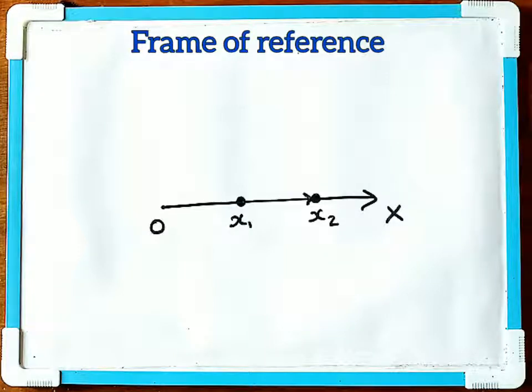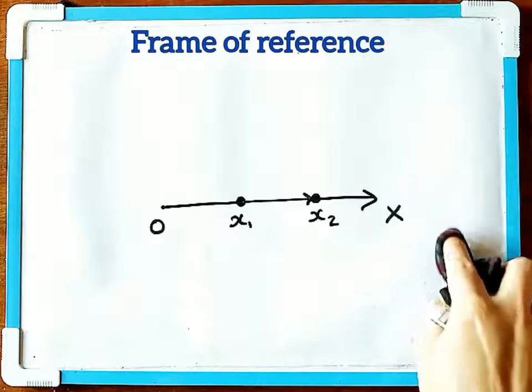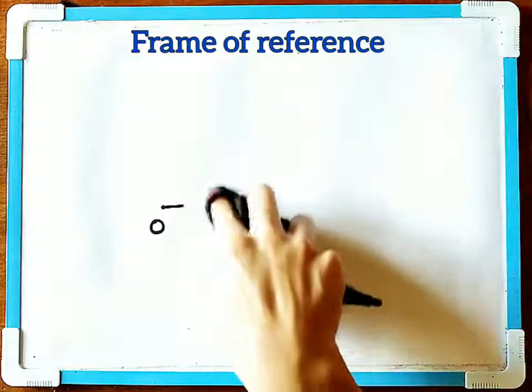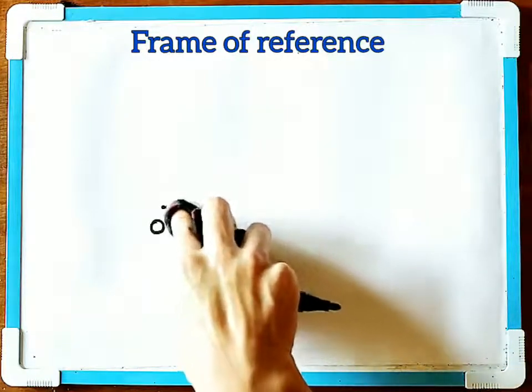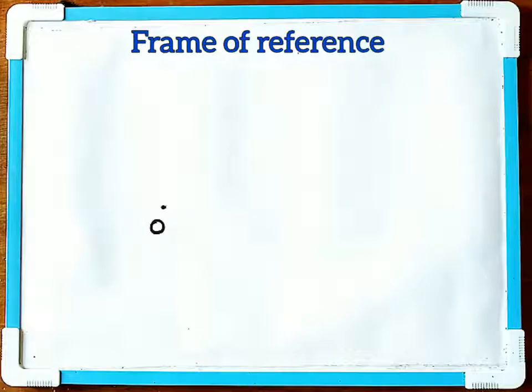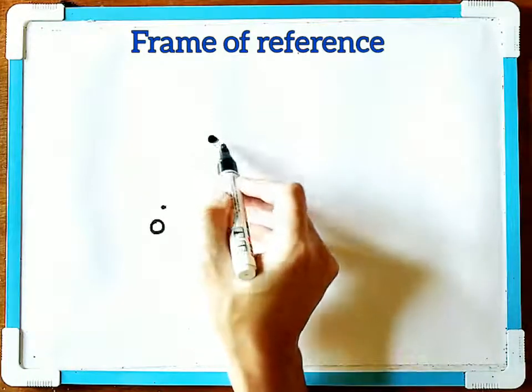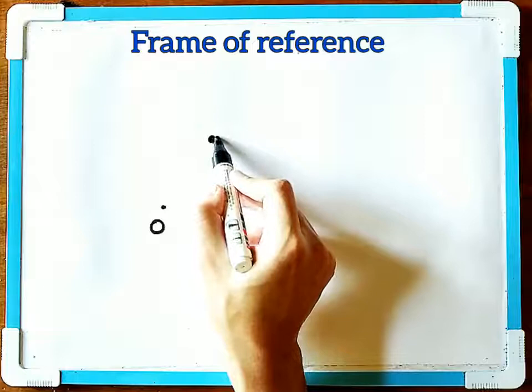Now if your object is moving in a plane, for example the carom board dice or the billiard balls, they are moving on the board, isn't it? So to specify the position of those objects, for example the carom dice moving on the board, we shall make use of two coordinate axes. Suppose your carom dice is moving from this position to this position.